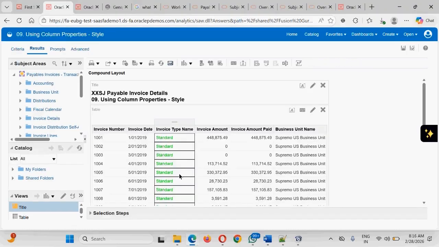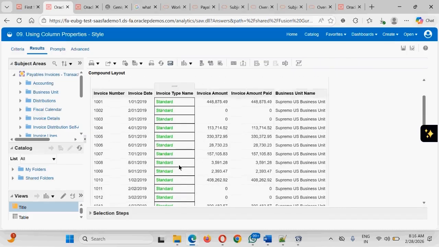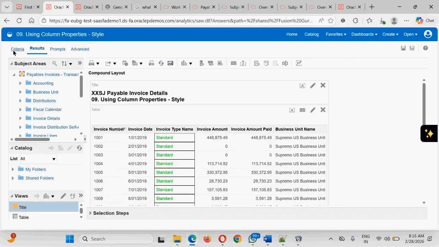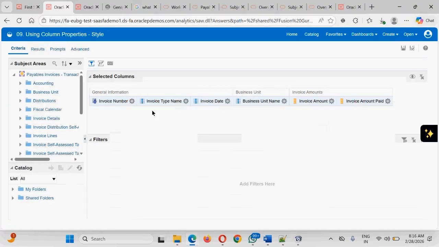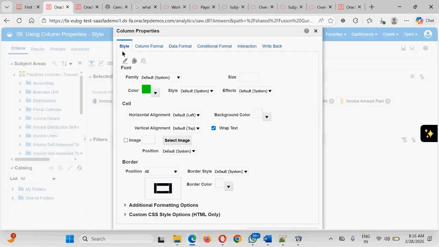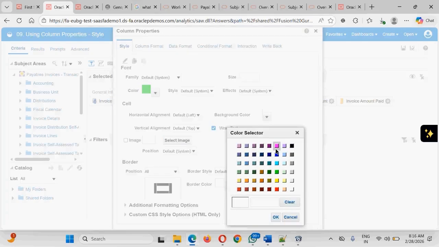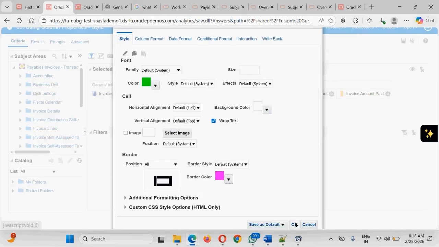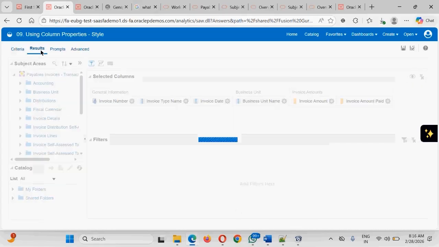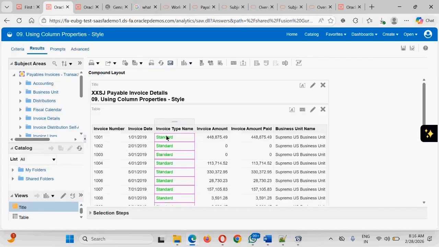So guys, you see I have added the style, that this column should be styled in green color. How? Going to the criteria, going to this particular column. In this column we have something called column properties. Going to the column properties, first property is style. I have kept the font, the size, and the color should be this. And the border color I have kept as, suppose, pink, and click OK. These are the column style properties that we have added. Going to the result, it will be reflected here.